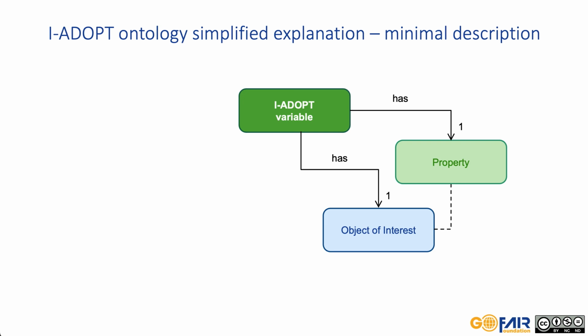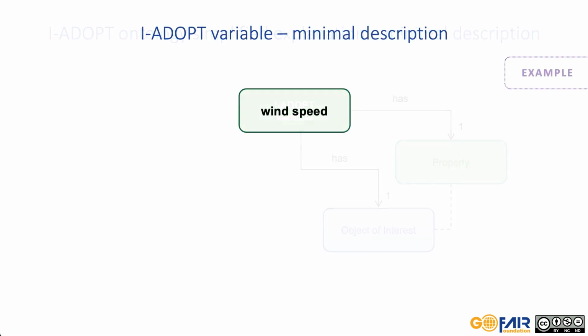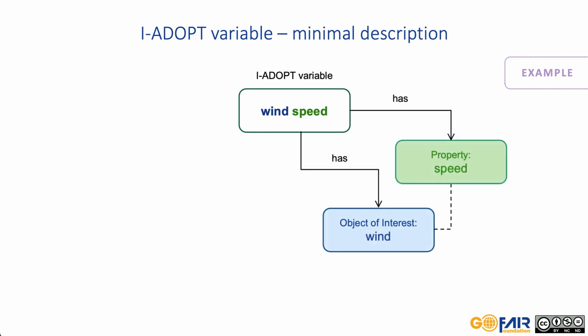Let's illustrate this with an example. Wind speed is a non-complex variable. Wind speed can be decomposed into two components, wind and speed, where wind is the entity in the role of the object of interest and speed is the observed property of the wind.